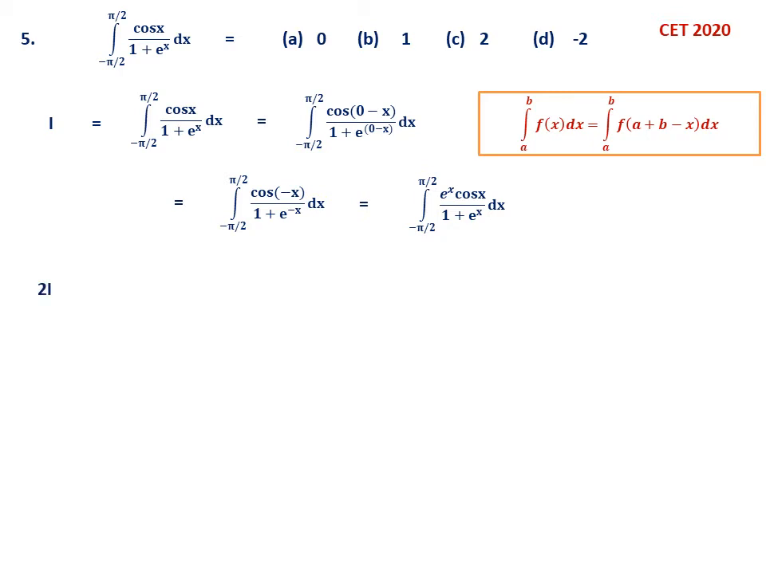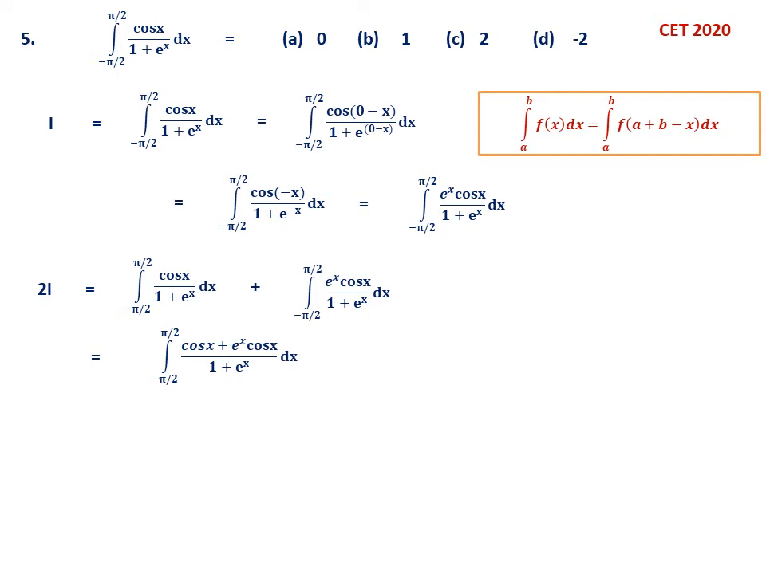Now what you have to do is, 2I means you have to add like this. First integration is minus pi by 2 to pi by 2 cos x by 1 plus e^x dx. Second integration you have to take minus pi by 2 to pi by 2 e^x cos x by 1 plus e^x dx. So this you have to add. So this is the trick. When you add, you see in the integrand there is cos x by 1 plus e^x, first one. Second one is e^x cos x by 1 plus e^x. So 1 plus e^x is the common denominator. Therefore you have to just add cos x plus e^x cos x. Simplify this one. What is common here? Cos x is common, you can take out. Then 1 plus e^x dx divided by 1 plus e^x. So 1 plus e^x can be cancelled. This is the trick.